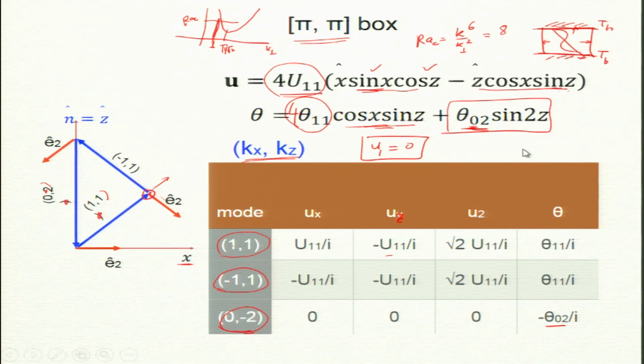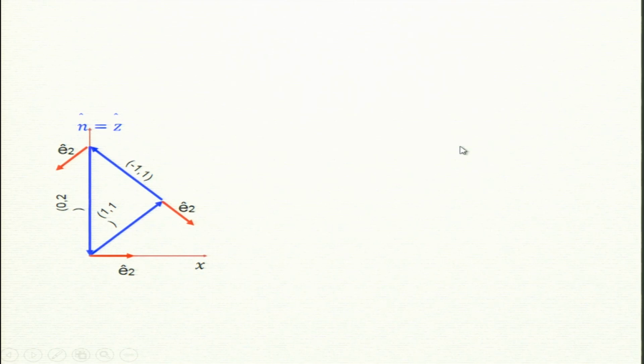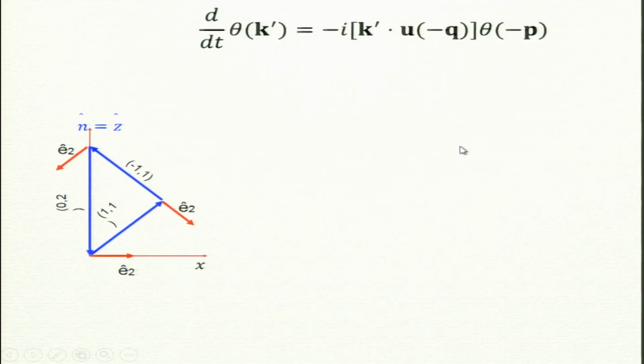Okay, now let's proceed. I am going to work out for nonlinear the equation for theta 0 2. So, we have the same triad again. I have this equation, well I need to have both of them, right. This I wrote before. This is k, I am going to call it k prime.